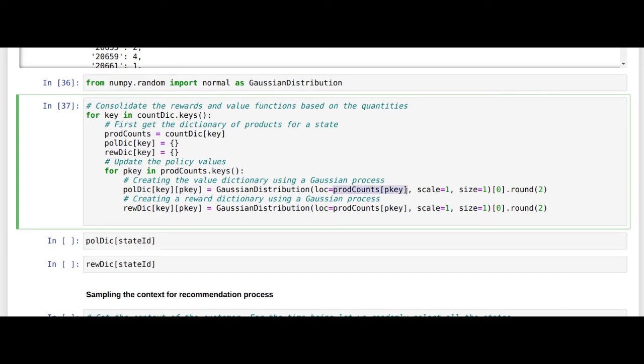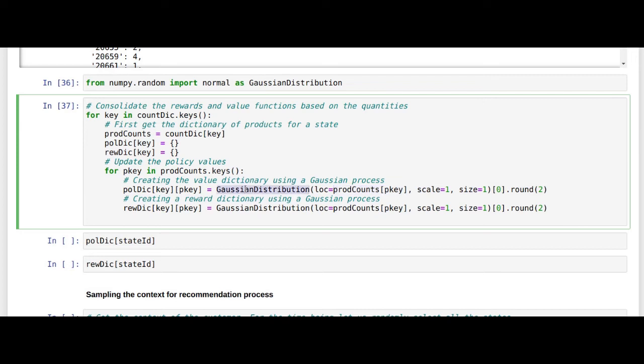So let's see that. In the first line, you take the policy dictionary. The state ID is your first key, and for that inner dictionary, the product code is your next key, and then the values are generated through this Gaussian distribution.